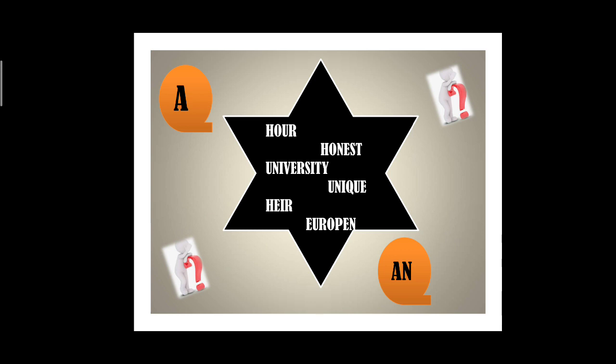And then there are some words which start with a vowel but they don't have the vowel sound, they have the sound of Y. For example, unique.